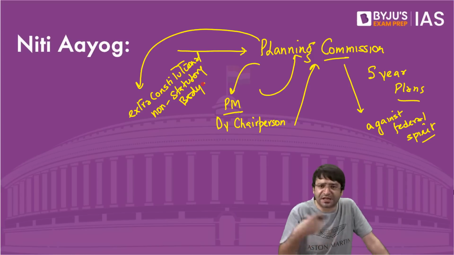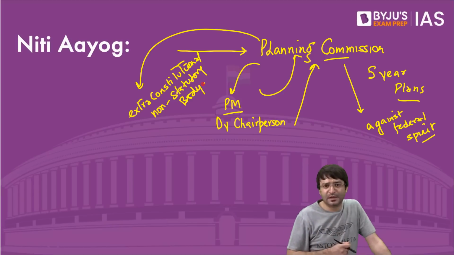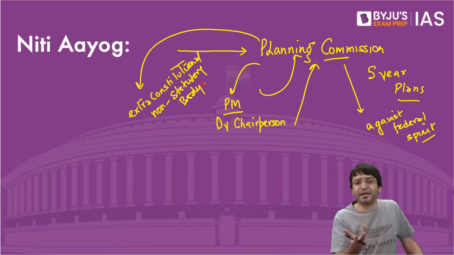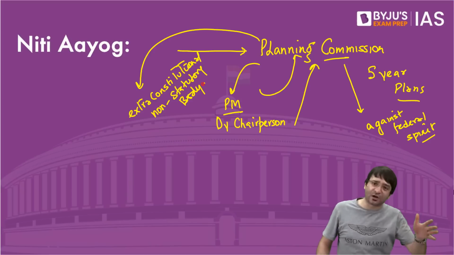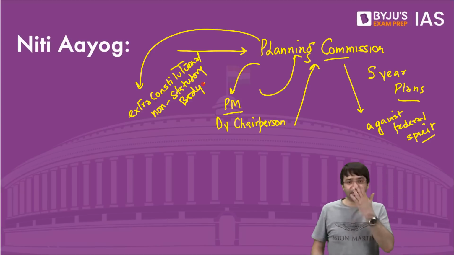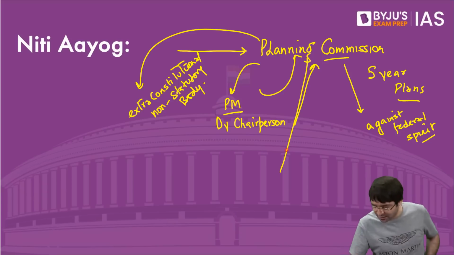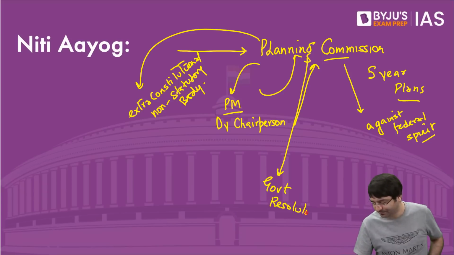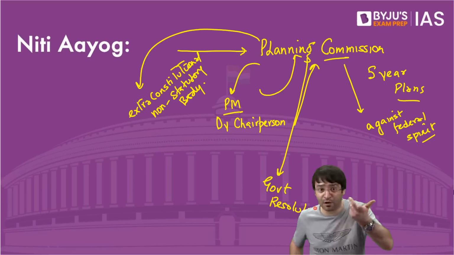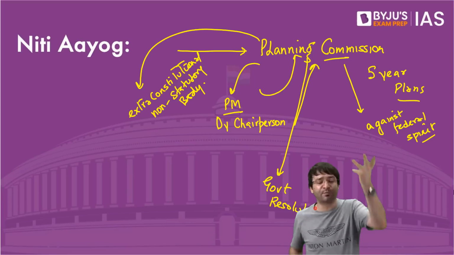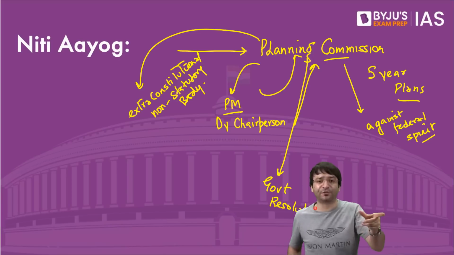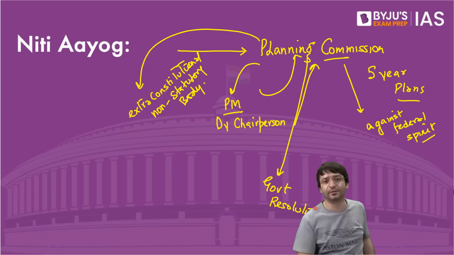Constitutional bodies are those which are created by the Constitution. Statutory bodies are those which are created by a law passed by the Parliament. Then we have extra constitutional, non-statutory bodies. That means these bodies, such as the Planning Commission, are created by a government resolution. Not created by parliamentary law, not created by the Constitution. The government issues a notification, and this body is created. Through a government notification, the Planning Commission was created.